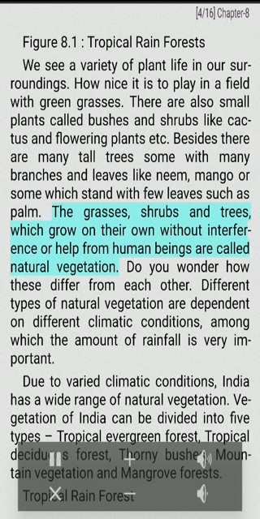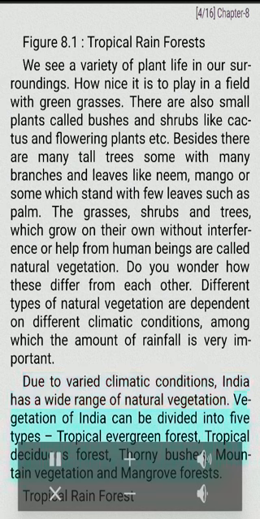The grasses, shrubs and trees, which grow on their own without interference or help from human beings, are called natural vegetation. Do you wonder how these differ from each other? Different types of natural vegetation are dependent on different climatic conditions, among which the amount of rainfall is very important. Due to varied climatic conditions, India has a wide range of natural vegetation.